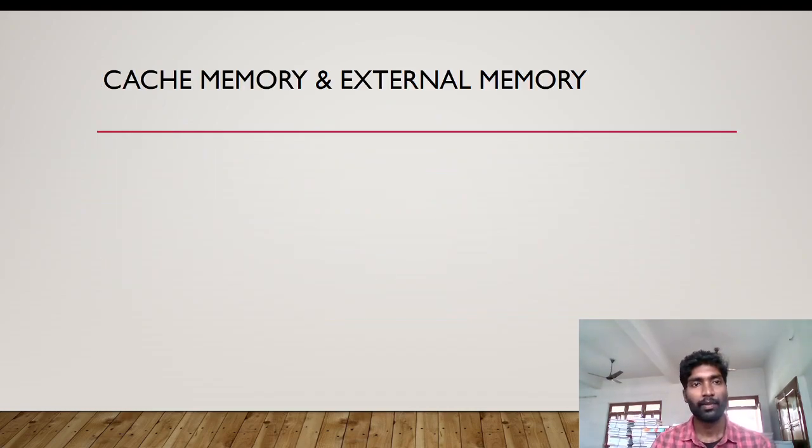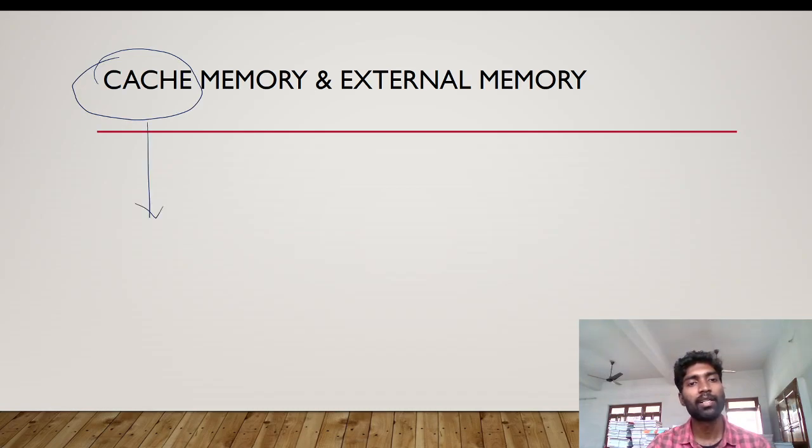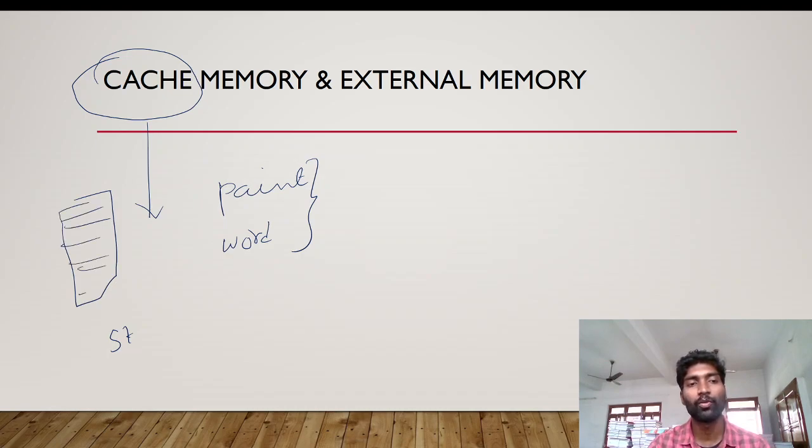I would like to teach you more: cache and external memory. If cache is there, for example, you recently opened Paint, then after that you opened MS Word. When you press the start button, you can see recently opened applications. Whatever work you are doing frequently, the recent work we did, where is it stored? In cache memory.